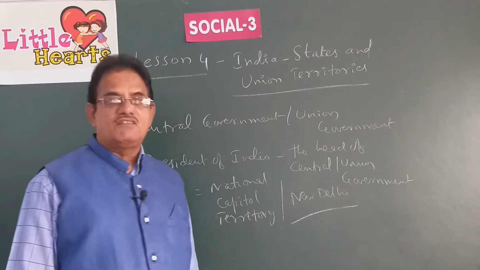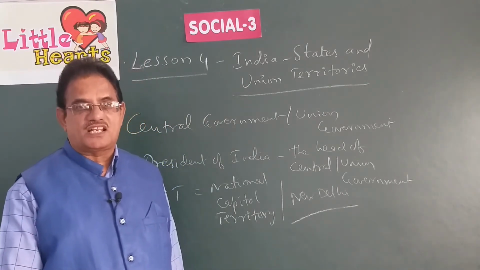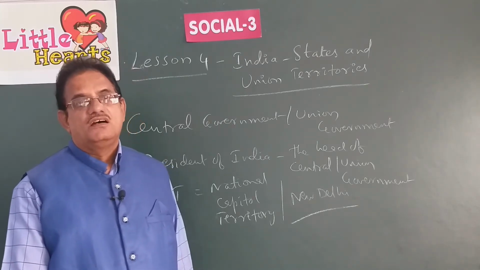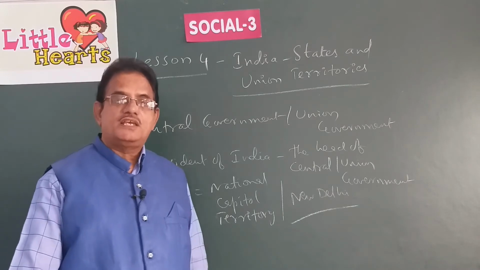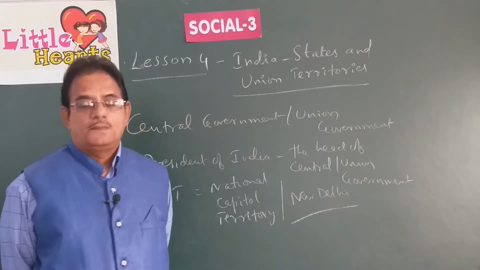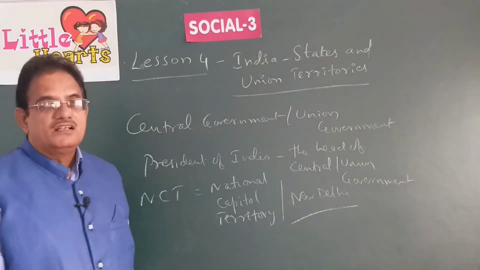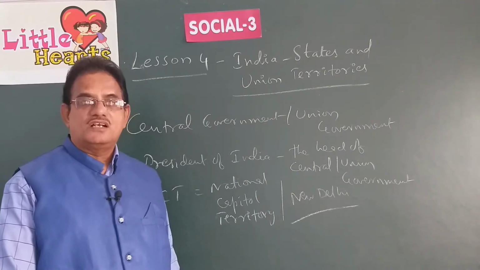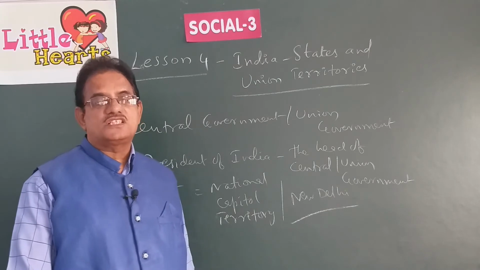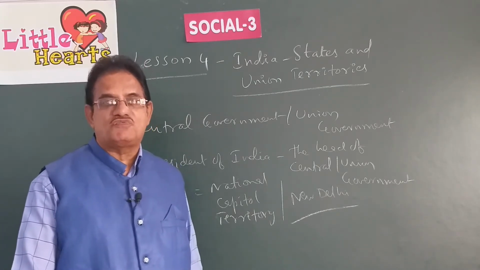So, at the state level, the governor performs the functions of the president at the central level, and the council of ministers headed by the chief minister performs the functions of prime minister there at the central level. At the state level, the head of a government is known as governor, and the governor rules the state on the advice of the council of ministers headed by a chief minister.